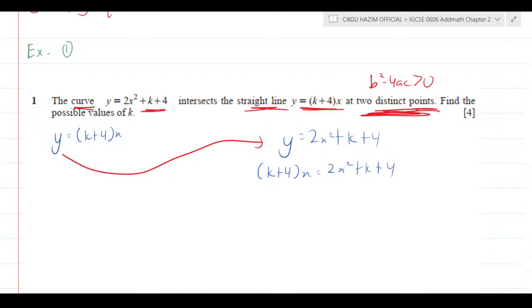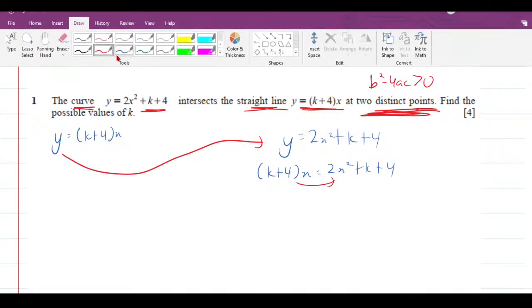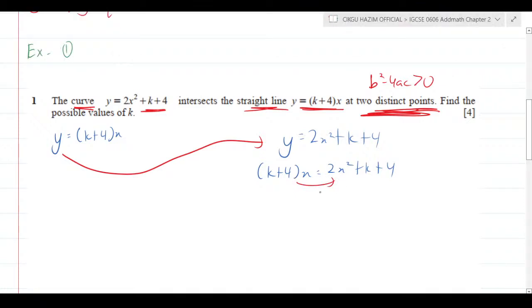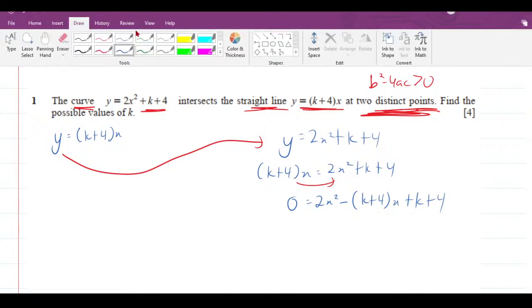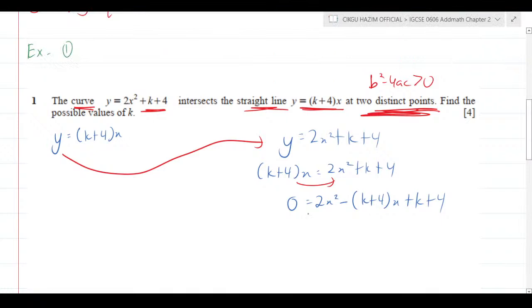Alright, then you rearrange everything here. I move everything to the right side because I always love to make my a positive. 0 equal to 2x squared minus bracket k plus 4x plus k plus 4. In this kind of thing, you should know this is your value of a. Once you rearrange it, a equal to 2, b equal to negative bracket k plus 4, and c is equal to k plus 4. That's how we do it.